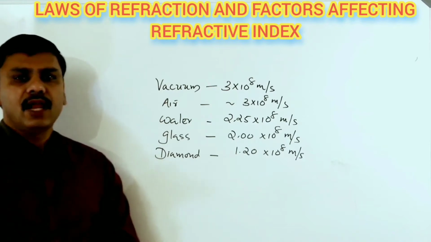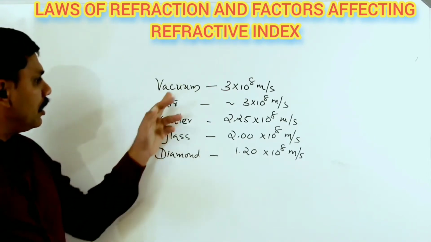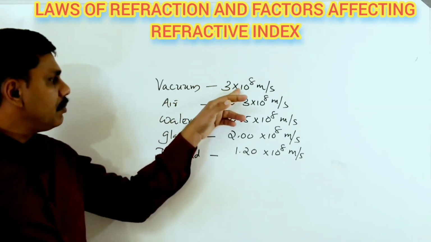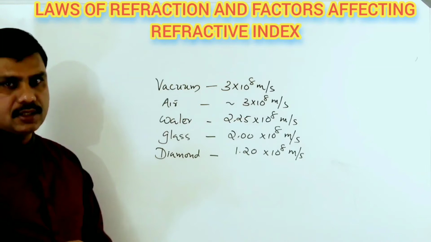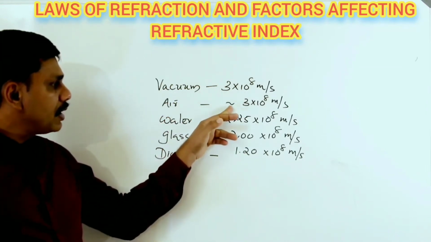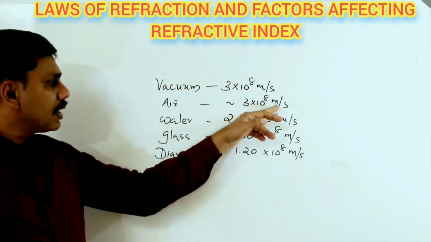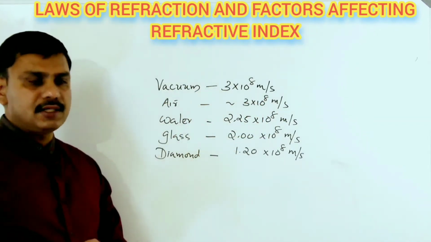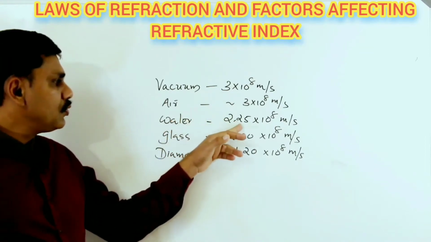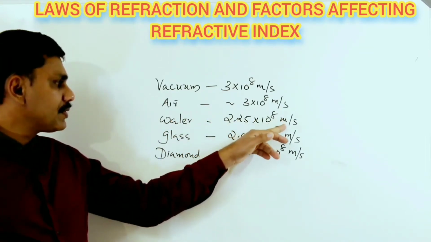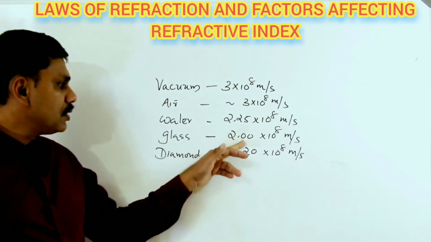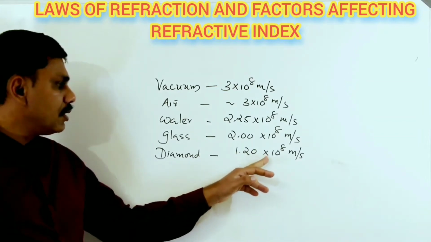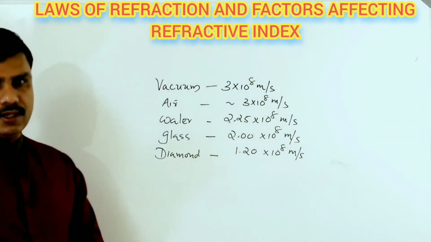These are the speed of light in different media. In vacuum, the speed of light is maximum, that is 3 × 10^8 meter per second. In air, it is approximately 3 × 10^8 meter per second. So vacuum and air are considered to have the same speed of light. In water, it is 2.25 × 10^8 meter per second. In glass, 2.00 × 10^8 meter per second. In diamond, it is 1.20 × 10^8 meter per second.